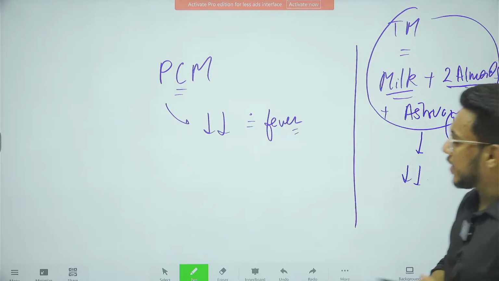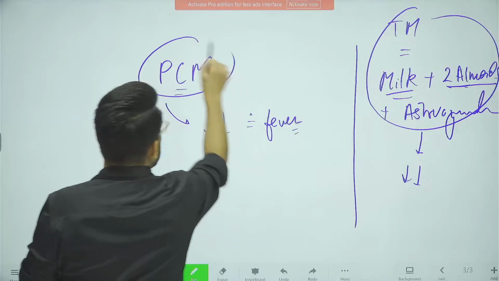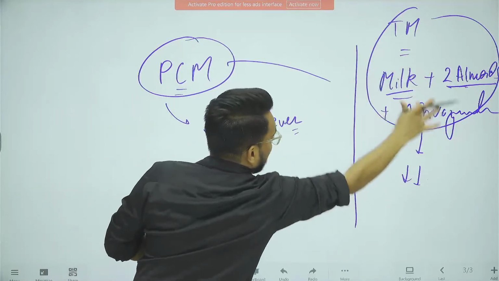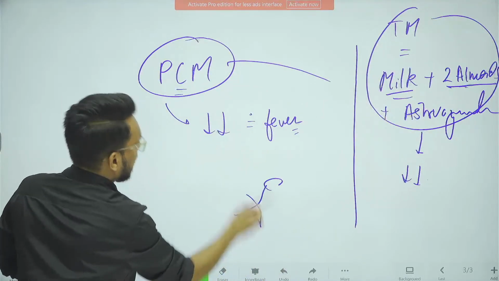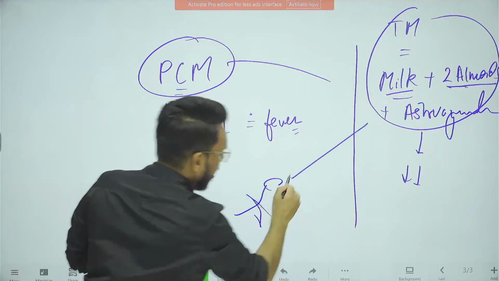Now what you have done, you have given the paracetamol and this particular thing together to a person.